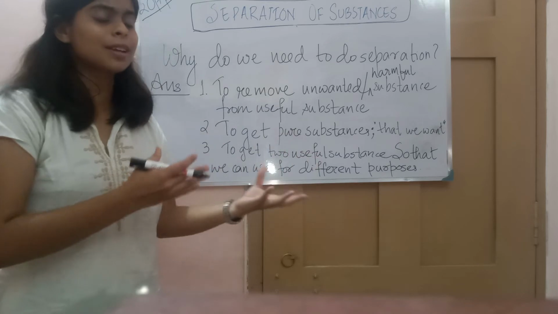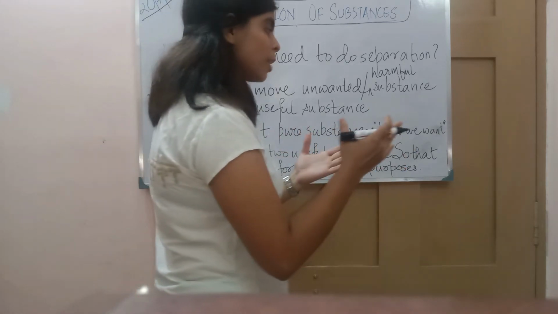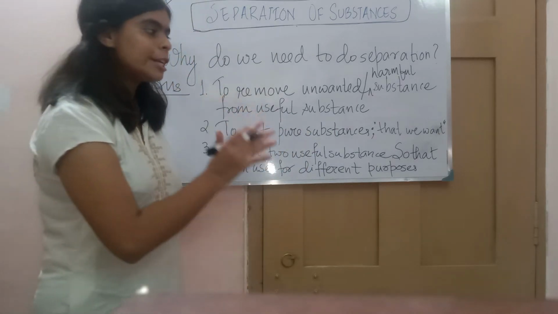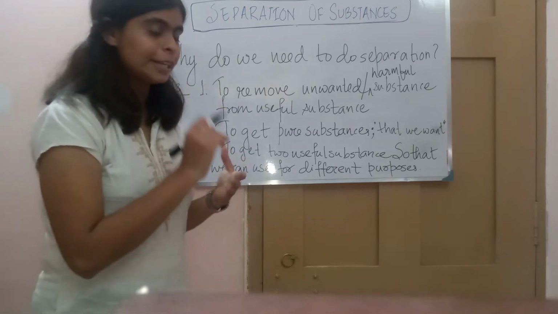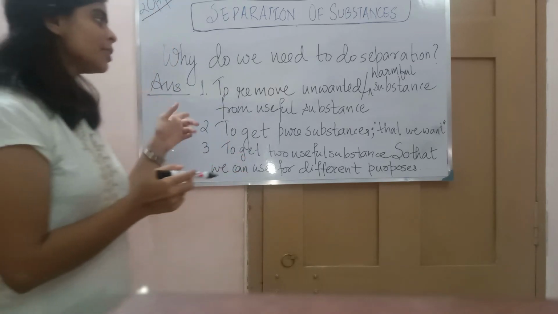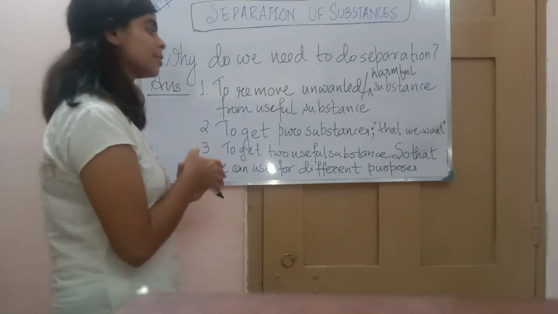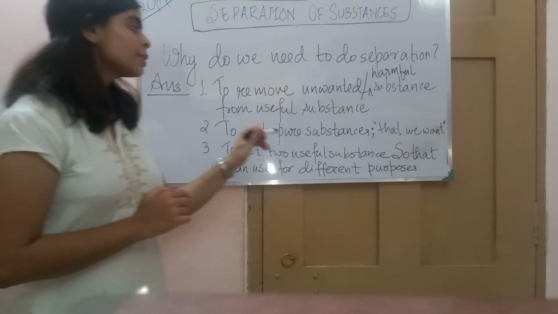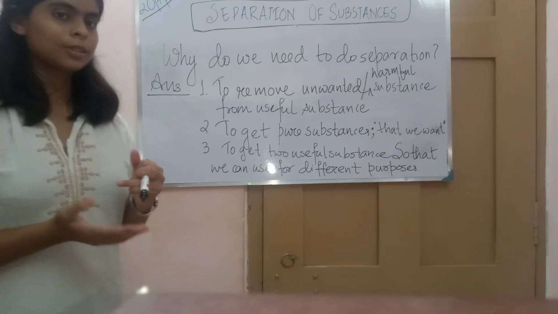That veggie is unwanted, and that is the reason we do it, so that we can eat that food peacefully and happily. So the first reason we have got is to remove the unwanted and harmful substances from the useful substances, so that we can get the pure substance, the thing that we want.